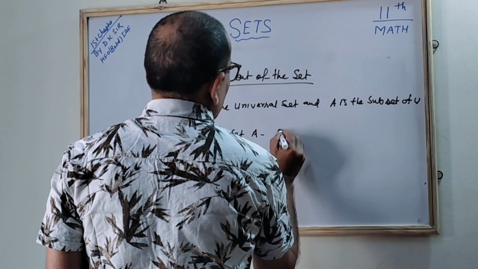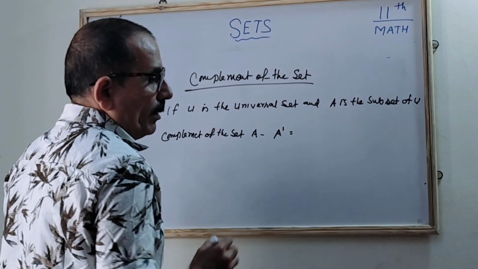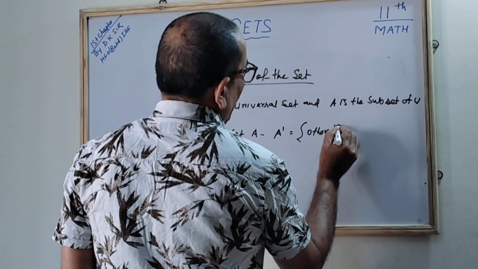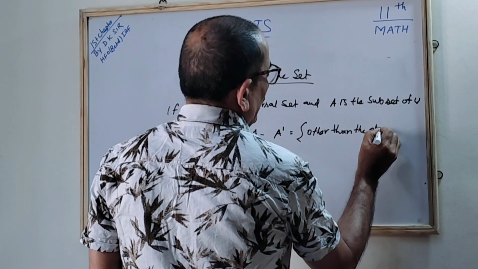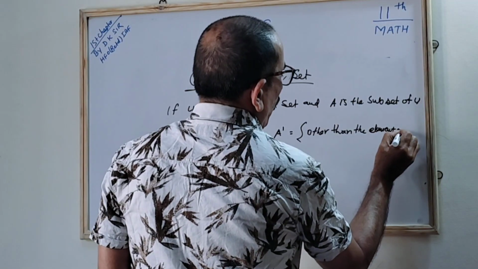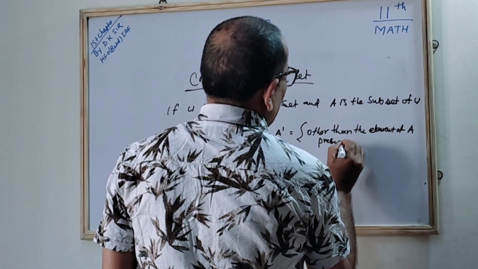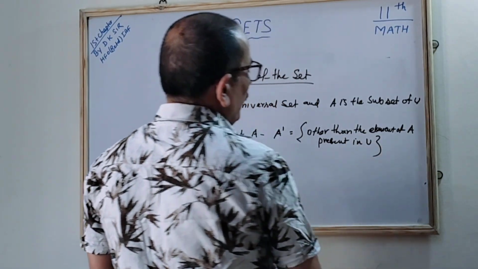The A dash will be whatever is not a member of A, so what will be the members? Other than the elements of A present in U, all the members in the universal set will be there.